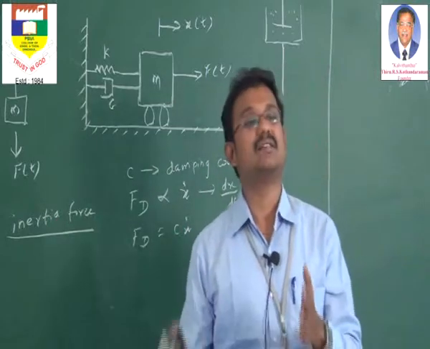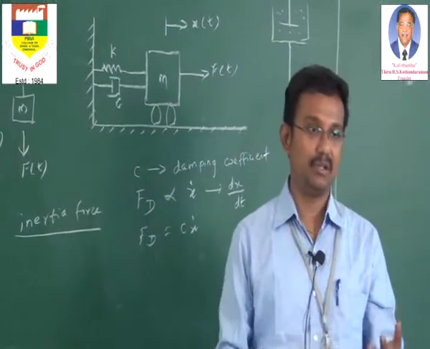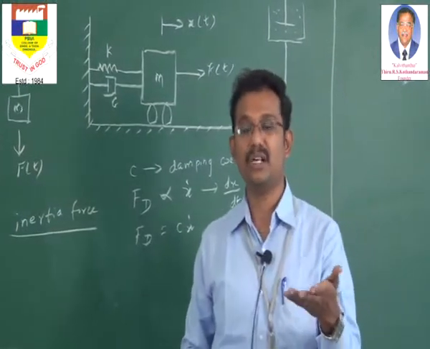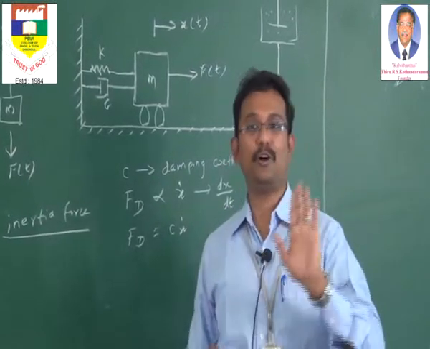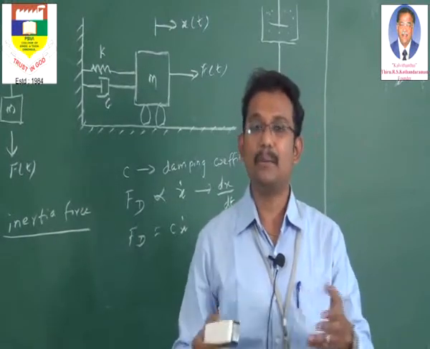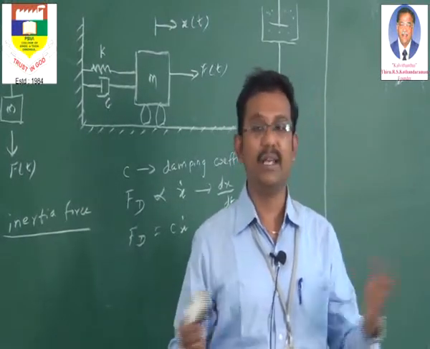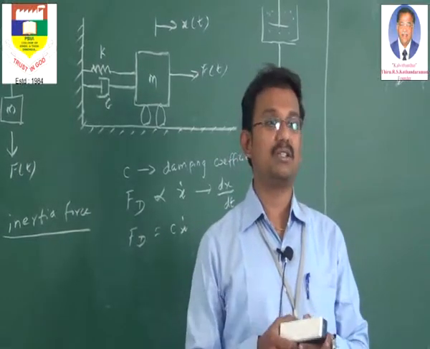The same example we can take in a moving bus. For example, let us consider the same passenger in a bus. Now the bus is in moving condition. Imagine the bus is moving at a speed of say 60 to 70 km per hour. Now he is moving in the forward direction. Now if the bus is suddenly stopped, what will happen to the passenger if he is not holding any support? Which direction will he be falling down? He will be falling towards the front.